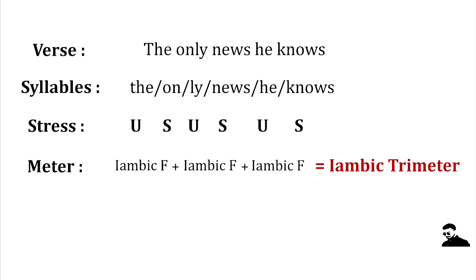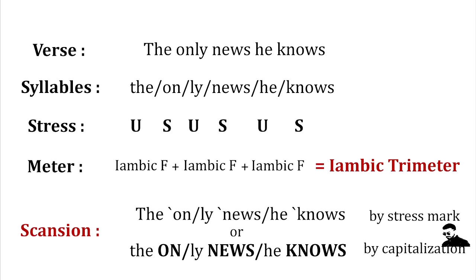And finally, last stage is scansion according to feet slashes, and either by putting stress mark or capitalizing the stressed syllables. And here is how it looks like. Okay, so I hope this example was useful for you.